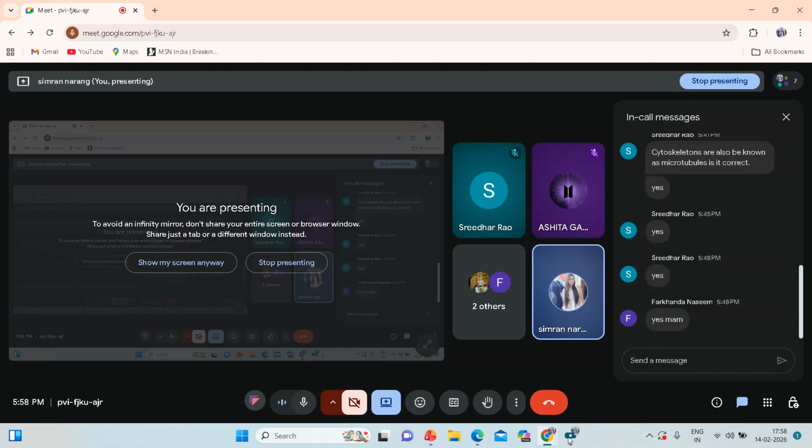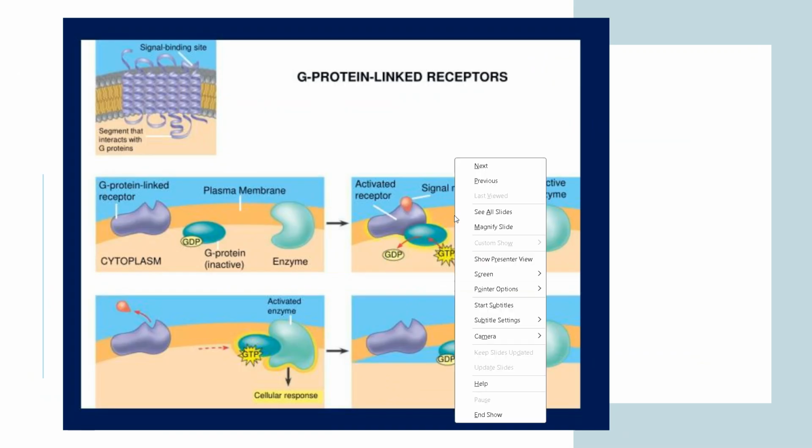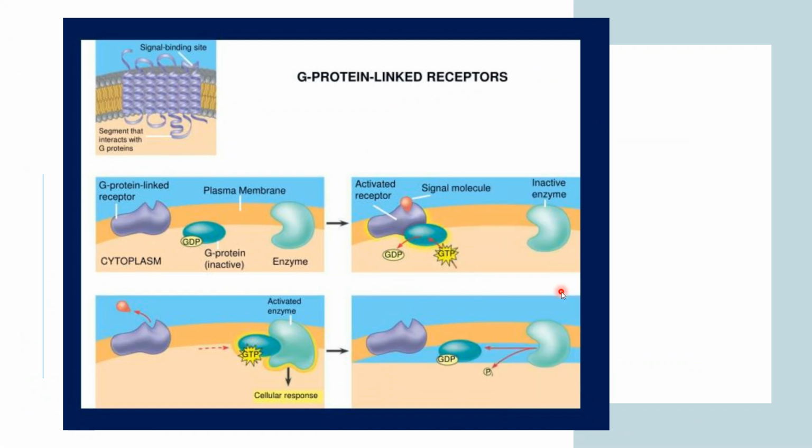Okay, if it is clear, then moving forward. So this is it for that particular receptor topic. What we have learned: what receptors are, what the types of receptors are, how they function by binding with a particular hormone or neurotransmitter, and how they activate particular enzymes and ion channels. So this much we have learned so far.